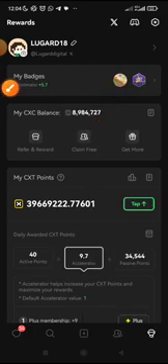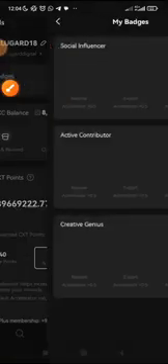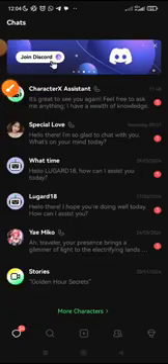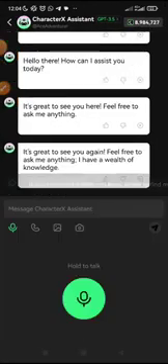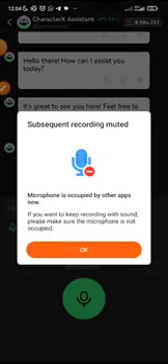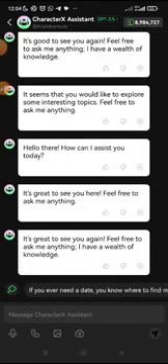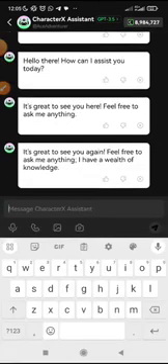How do you do that? By chatting with AI. You can see this icon of chat. You come there, you pick your AI assistant, and you chat with AI. Sometimes when we use recording, it doesn't work. I mean, it was working before, but now it's not working. You just have to type.